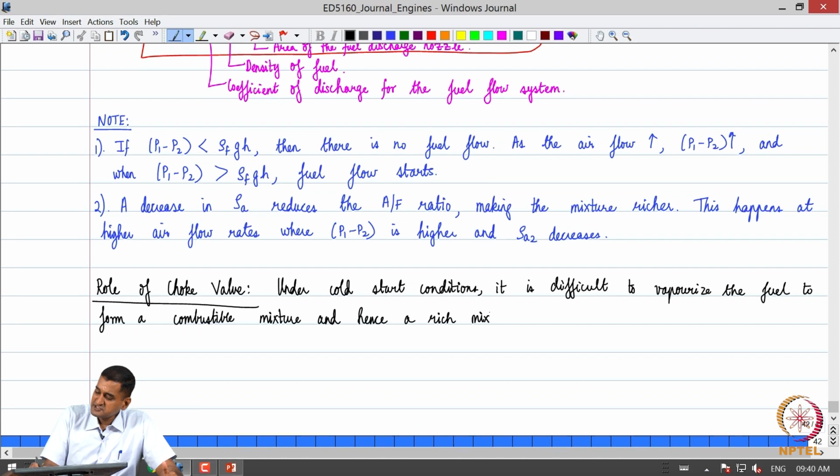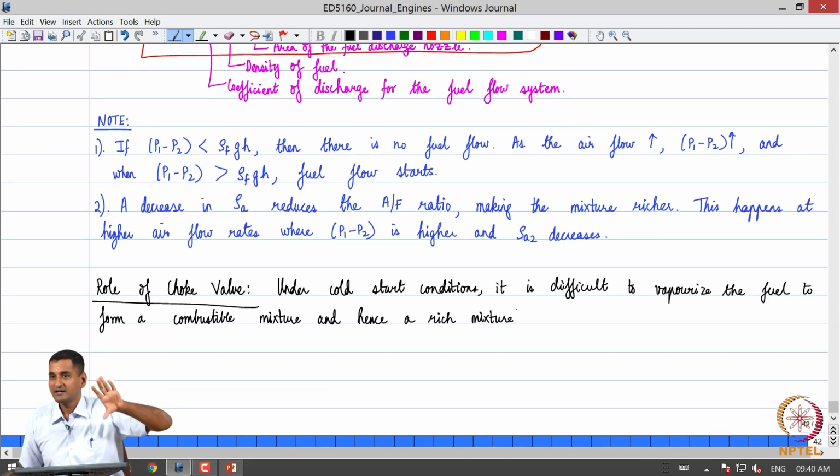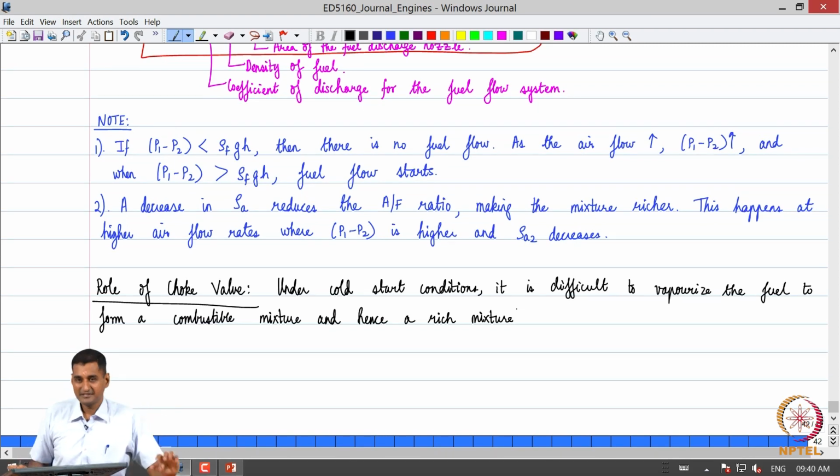Cold start means the engine is cold, and maybe the ambient is also cool. So we require a rich mixture with the hope that at least a significant part would get vaporized and initiate the combustion. So the probability of combustion is increased. So a rich mixture is required.